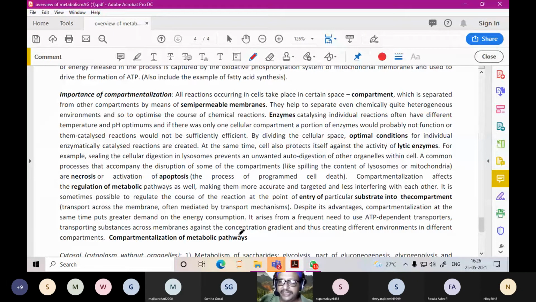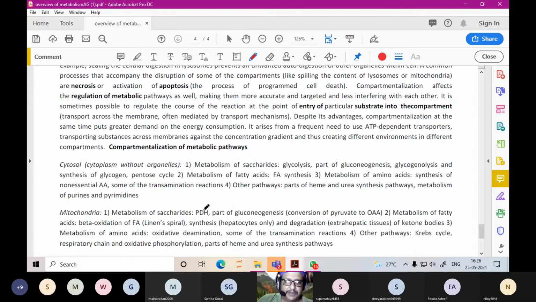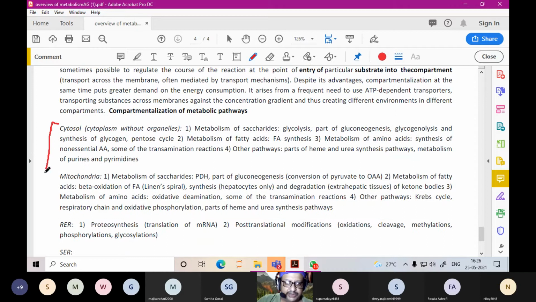For example, mitochondria is the energy powerhouse, the ATP production powerhouse. So your citric acid cycle as well as the electron transport chain have to take place inside the mitochondria to release energy. If it takes place in the cytoplasm, then you perhaps won't get much energy. It will mix with glycolysis. So this is compartmentalization. I've already posted this note in the Google Classroom, where you can find the different compartmentalizations that take place.